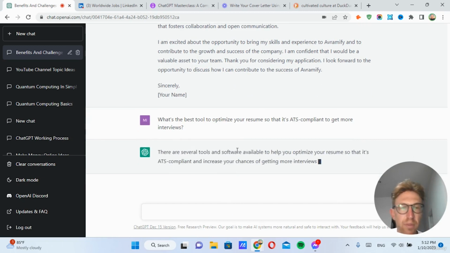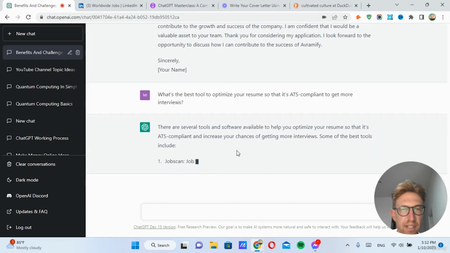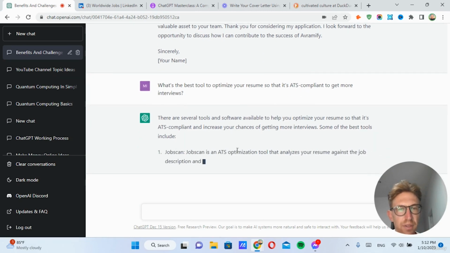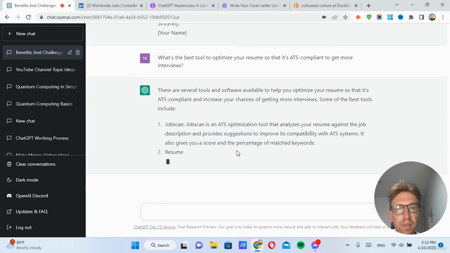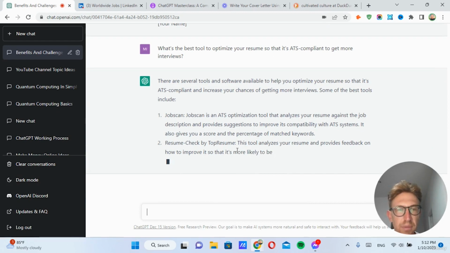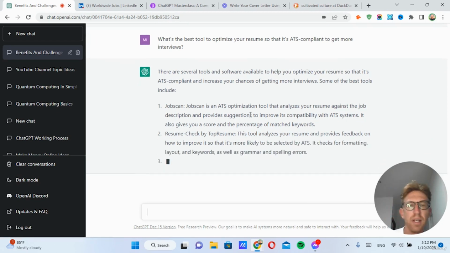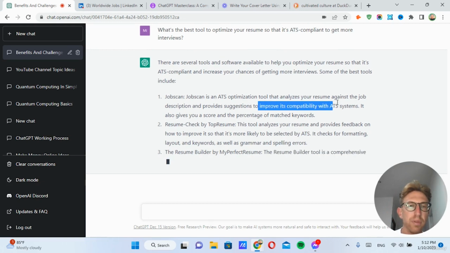Several tools are available to help you optimize your resume so that it's ATS compliant and increase your chances of getting more job interviews. Here's the first one it recommends: JobScan. It's an ATS optimization tool that analyzes your resume against the job description and provides suggestions to improve its compatibility.